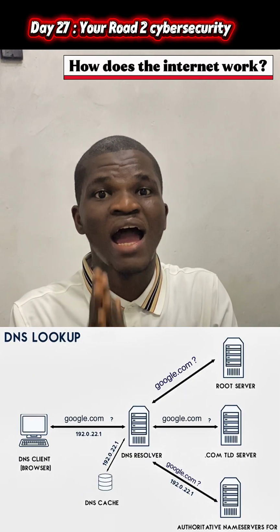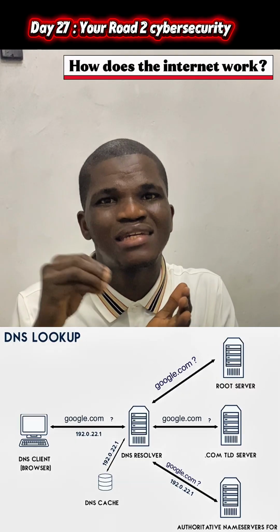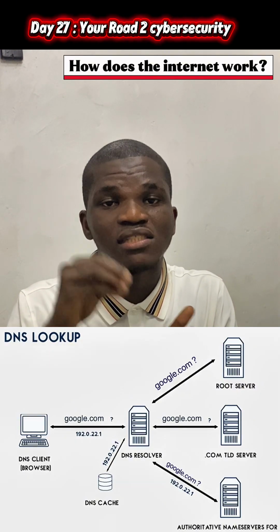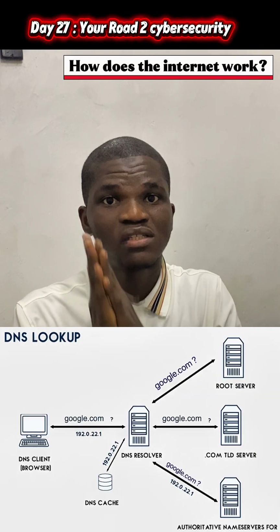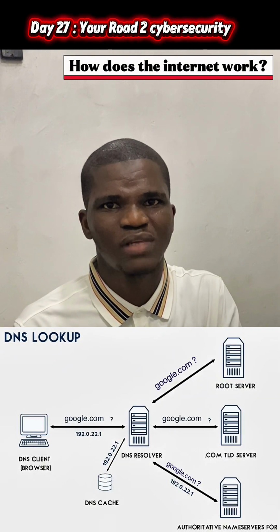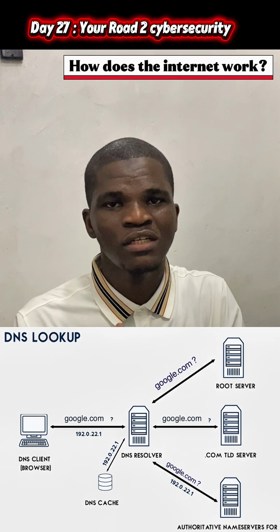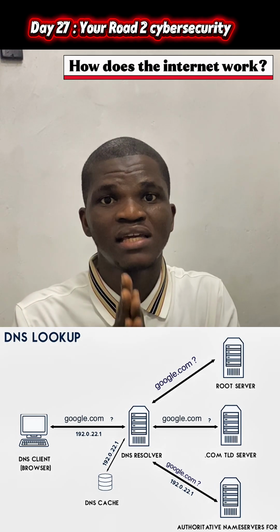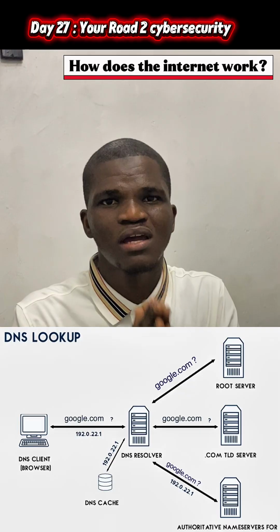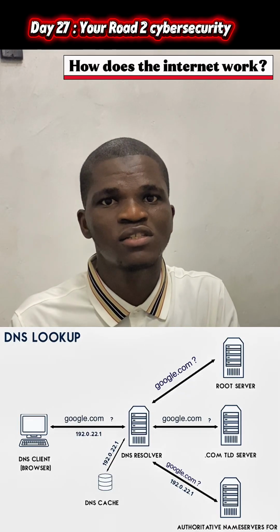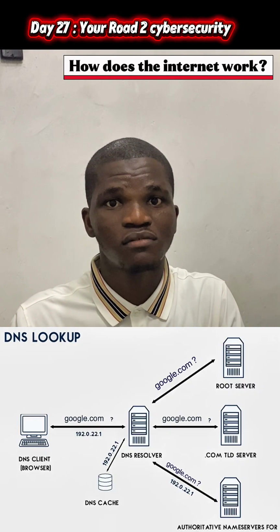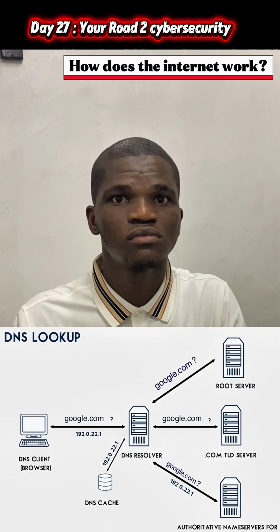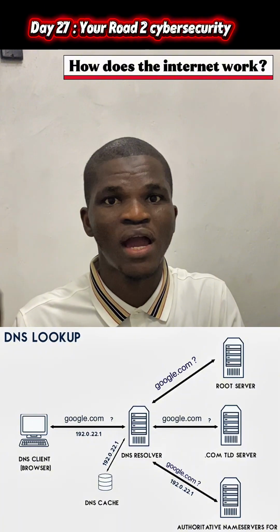So your browser will now have the IP address that represents the google.com that you typed. So that is the first stage that happened. I hope it is clear. To make it clear, what happened there is that you type google.com and immediately DNS resolver checks, I did not have it. Then it begins to ask. It asks the first DNS server, which is what? Root DNS, which says, I don't know it, but I have .com.